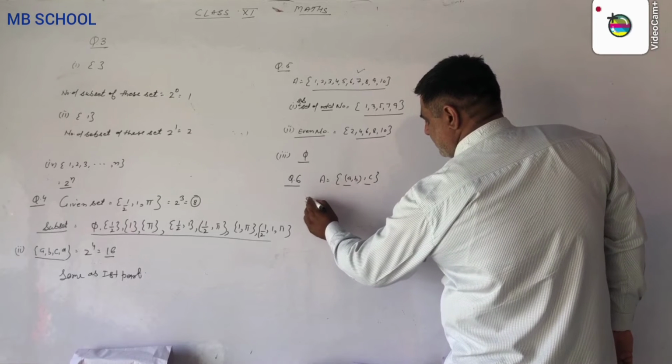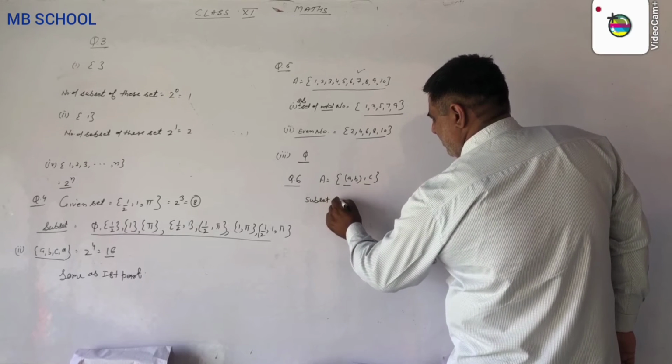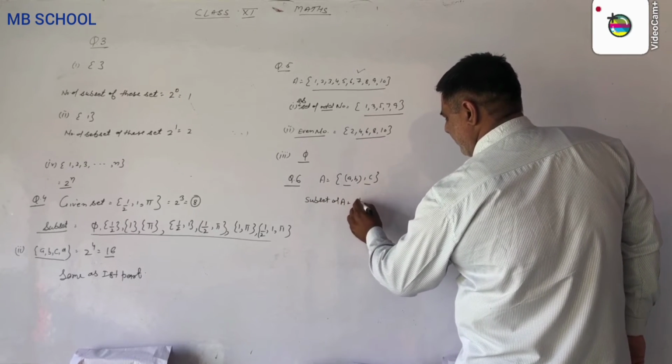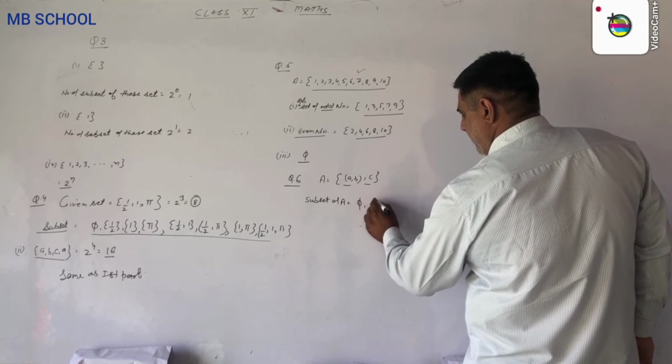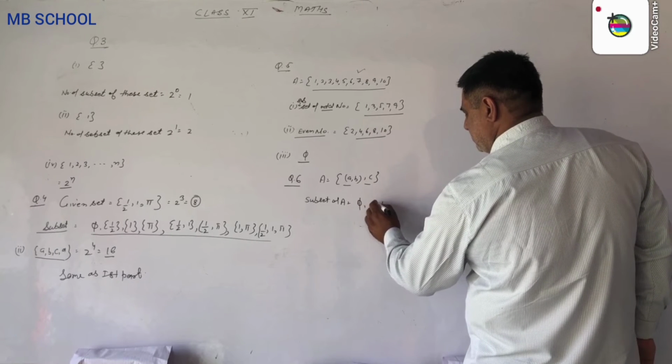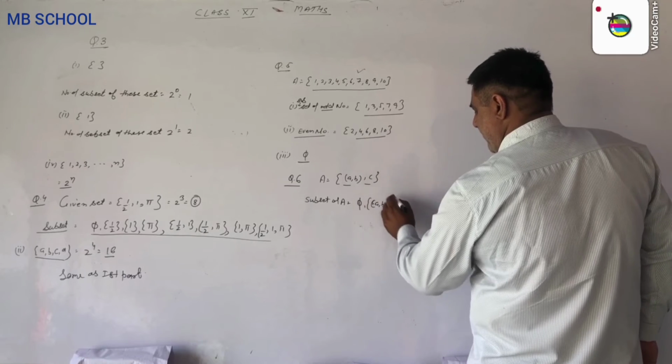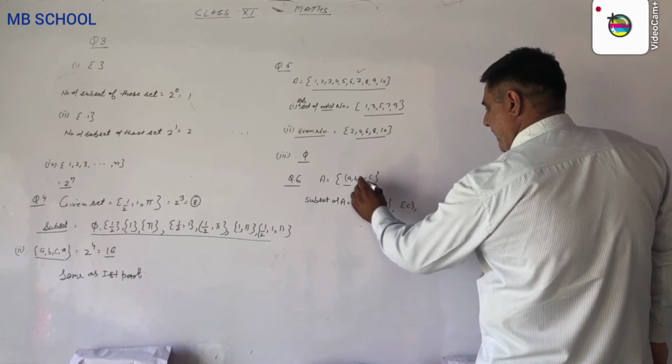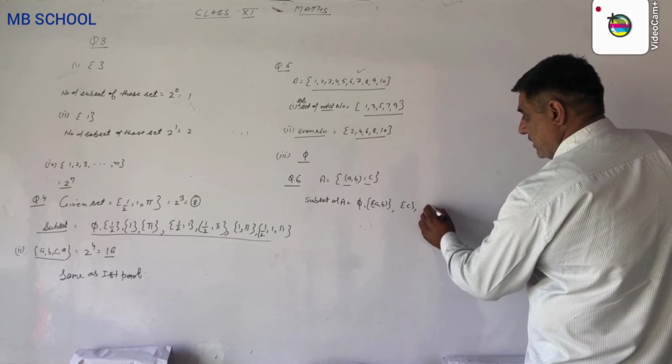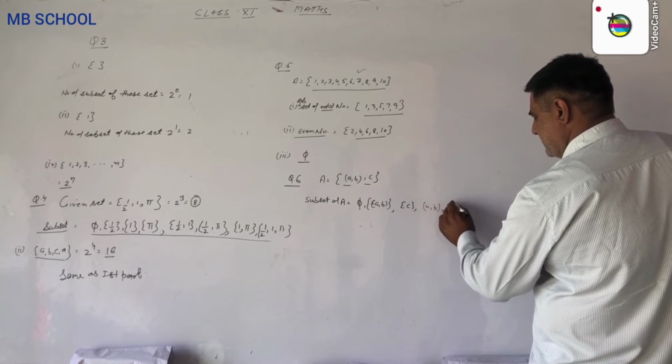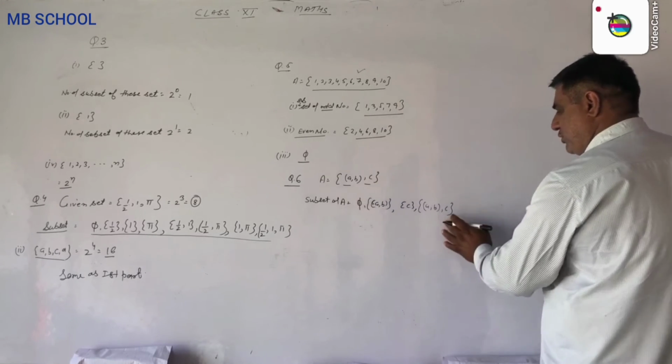The subsets of A are the empty set, {a, b}, {c}, and also the set {a, b, c} itself.